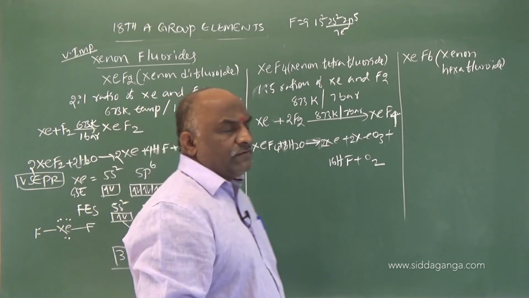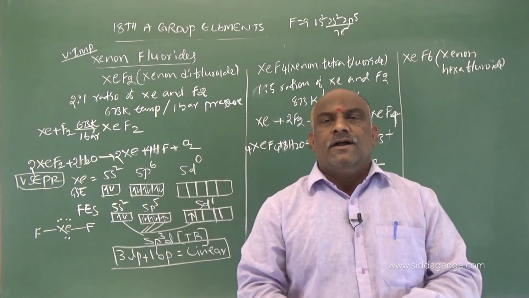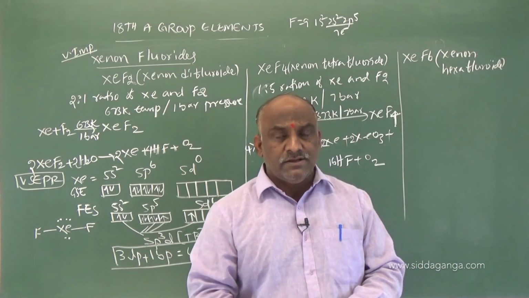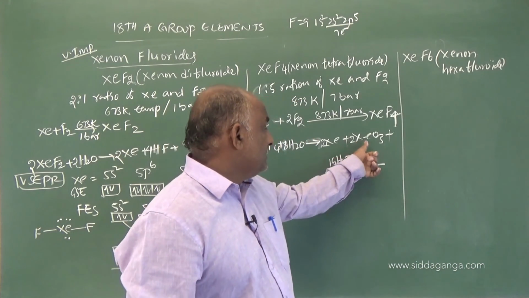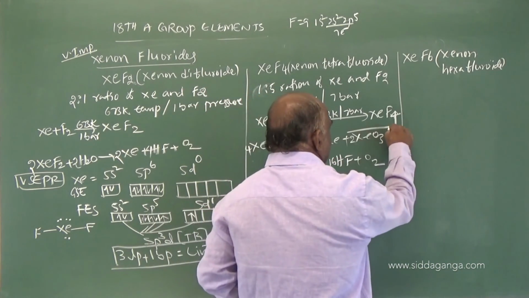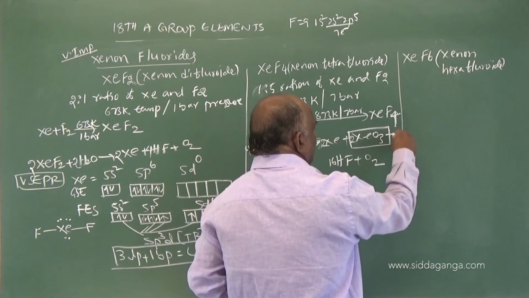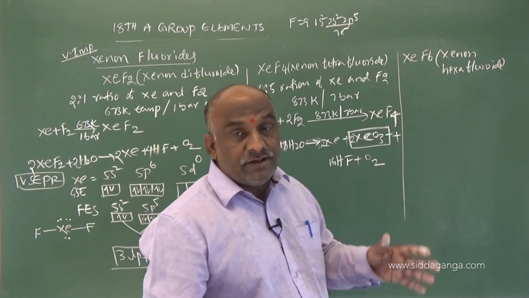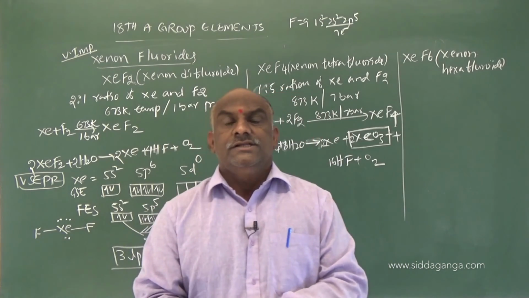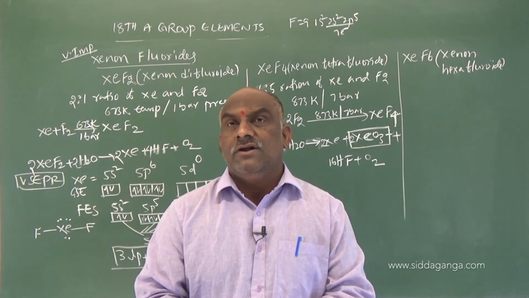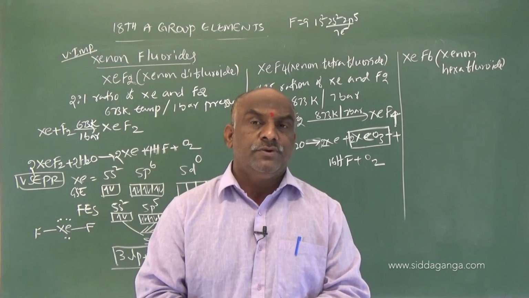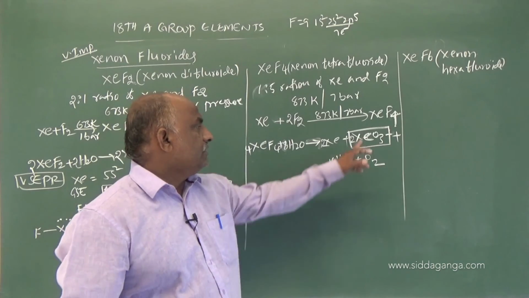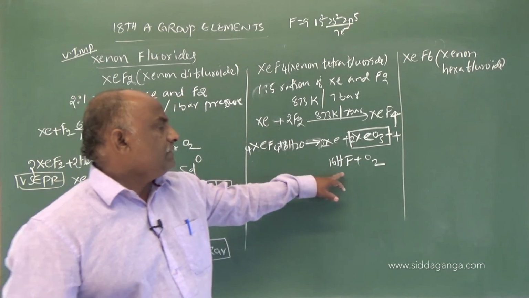So hydrolysis of xenon tetrafluoride gives rise to xenon plus xenon trioxide. This is important. Xenon trioxide is a crystalline white solid, and it is a highly explosive compound. Clear. So xenon trioxide forms along with HF and O2.